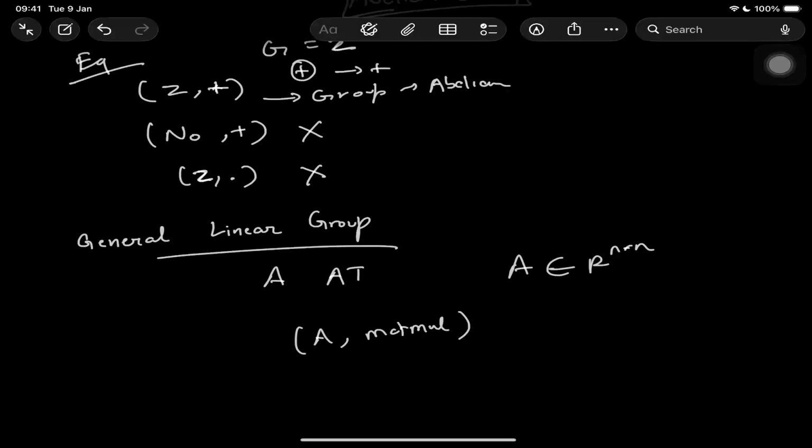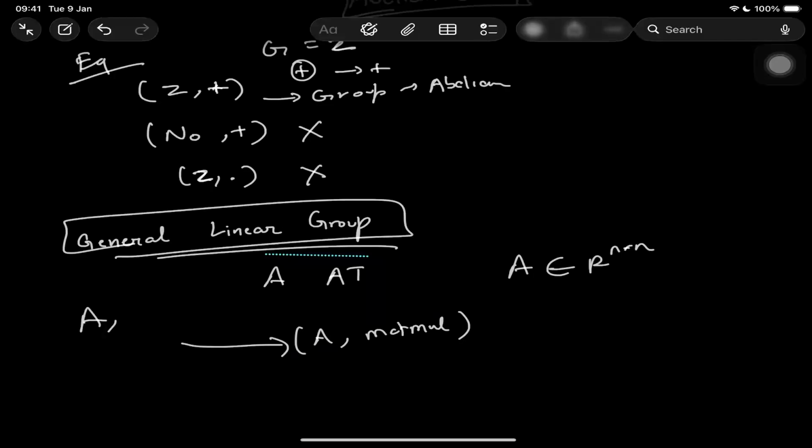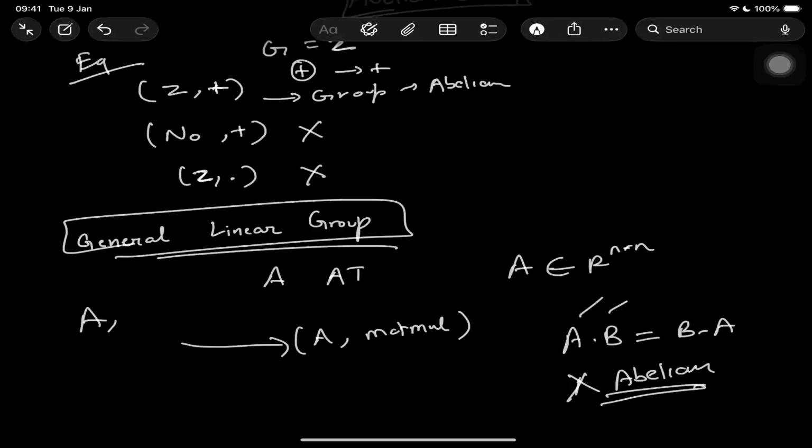With respect to matrix multiplication, we call it the general linear group. And as you know, A dot B is not equal to B dot A if A and B are both matrices, right? So it's not abelian, it's just a group. That group with respect to matrix multiplication is what we call the general linear group.